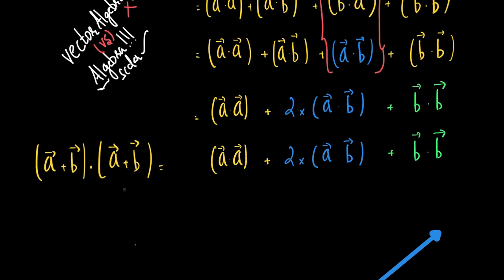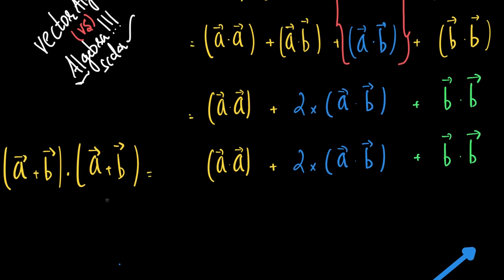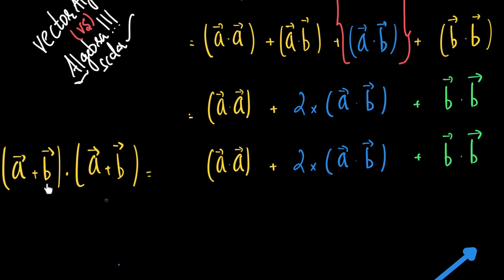Further, we can add A dot B plus A dot B as 2 times A dot B. This is not a cross, it is 2 times A dot B. Therefore, (A + B) dot (A + B) becomes A dot A plus 2 times A dot B plus B dot B.